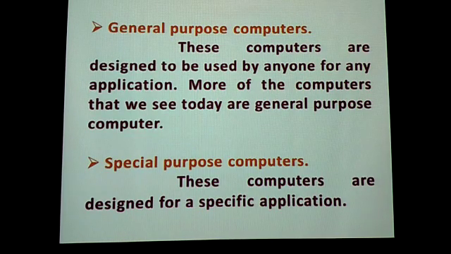Most of the computers that we see today are general purpose computers. General purpose computer means which are not made for any special purpose. Anything can be done on those computers. Today whatever we are using, our laptop, our desktop, these all are the examples of general purpose computers.